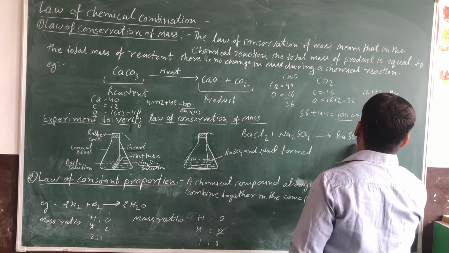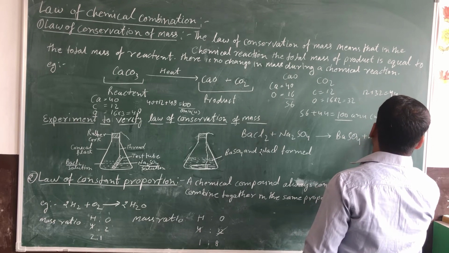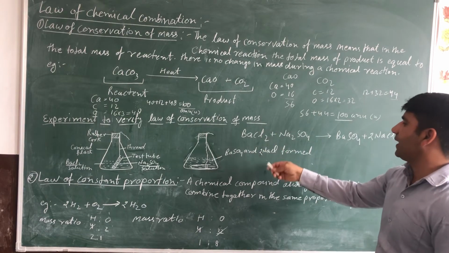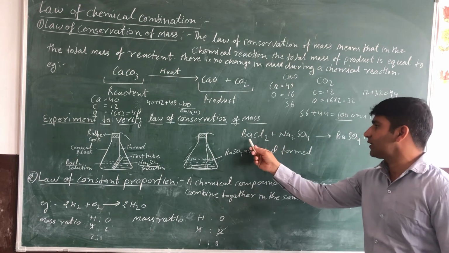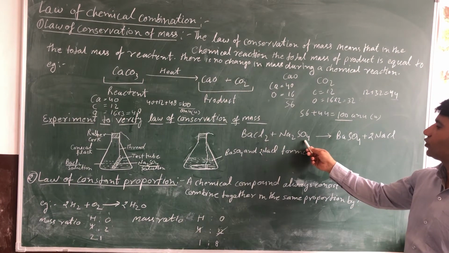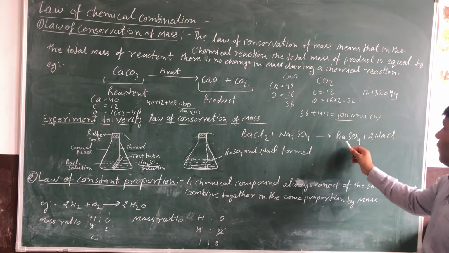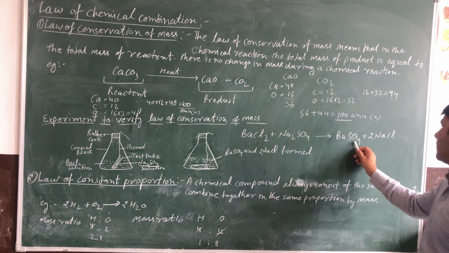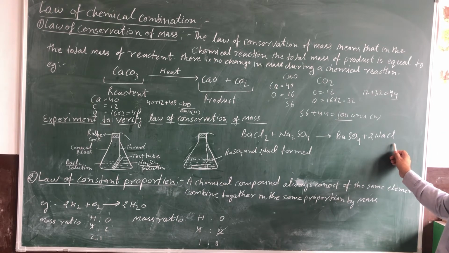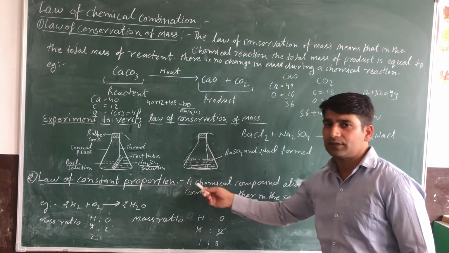BaSO4 plus 2NaCl. This is the reactant side, BaCl2 solution and Na2SO4 solution. They mix with each other and form barium sulfate, BaSO4, and sodium chloride solution. Now we take the mass of this situation.